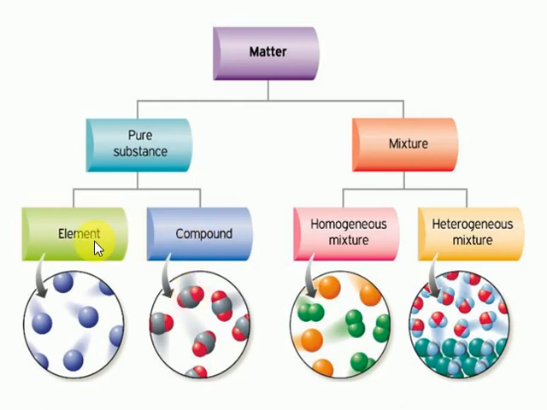Compounds can be converted into elements, and elements can also be converted into compounds by chemical methods. Clear? This chemical composition was already studied in our 9th standard, so let's discuss the elements. Remember one point very clearly: elements cannot be further divided into simple substances, but compounds can be further divided into simple substances. By the electrolysis process, I can convert water into hydrogen gas and oxygen gas. Regarding mixtures, homogeneous and heterogeneous mixtures are not included in our syllabus. Let's go for the details.